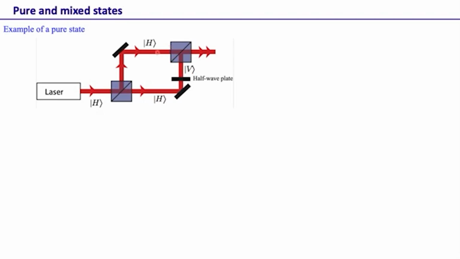So now we mix these two lights on a beam splitter. So we have horizontally polarized light coming from this side, vertically polarized light coming from this side. So what is the state of the light that is over here? So psi is equal to the superposition of H and V. Of course, we'll have alpha and beta, which will depend on the splitting ratio and other factors. So in general, psi is a superposition of horizontally polarized light and vertically polarized light with coefficients alpha and beta. And this is a coherent superposition of H and V.